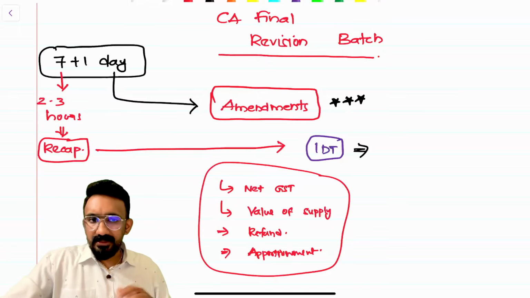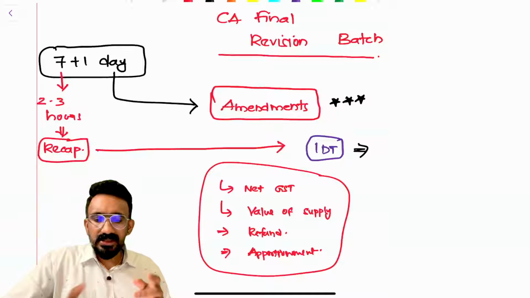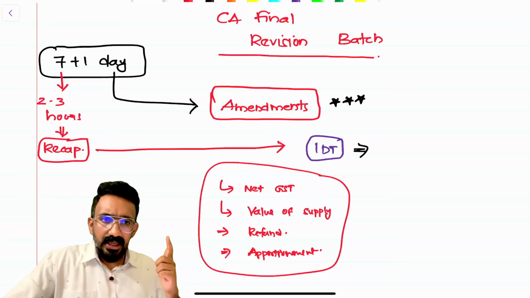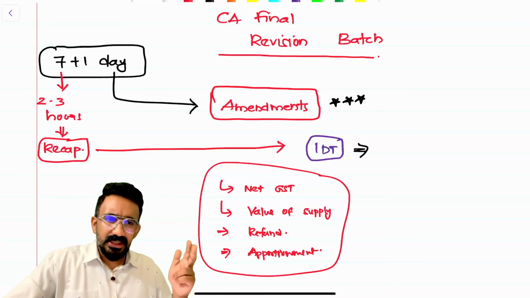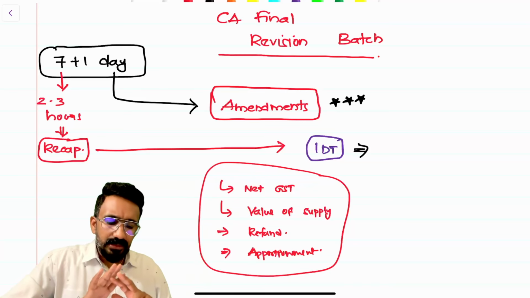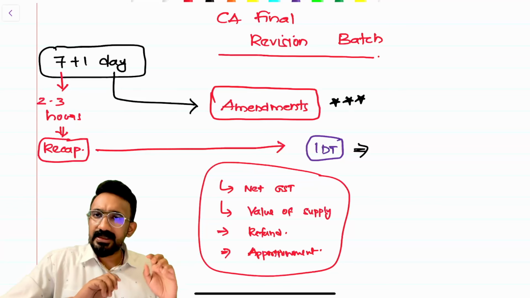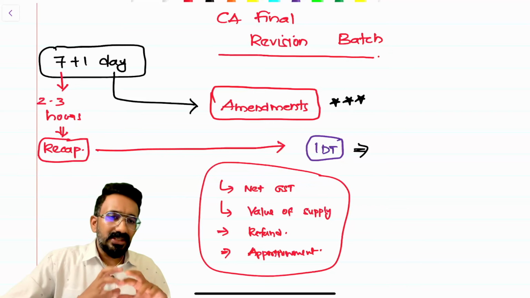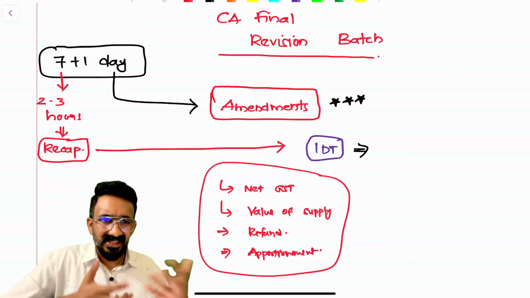When I say the first 8 to 9 chapters, I mean chapters like supply, charge, exemption, place of supply, time of supply, value of supply, and ITC, and a bit of TDS, TCS, and the payment part. If you club all these chapters, you should be able to answer that net GST computation question. So this is the first segment of learning, because this covers around 60% of your GST learning.